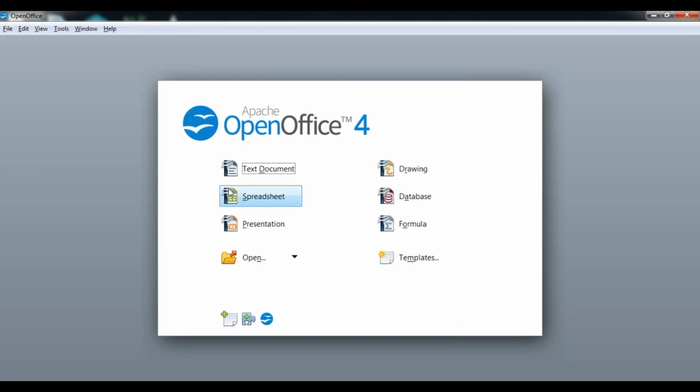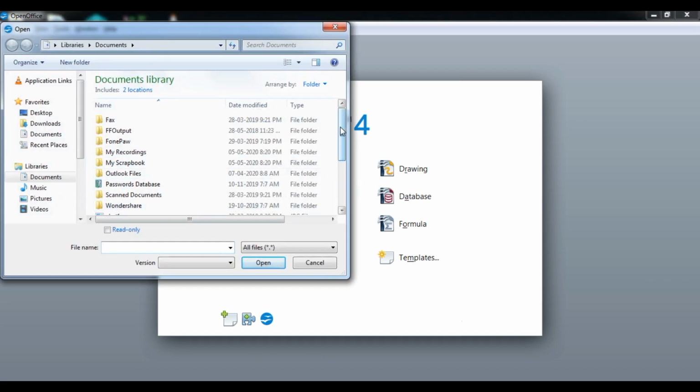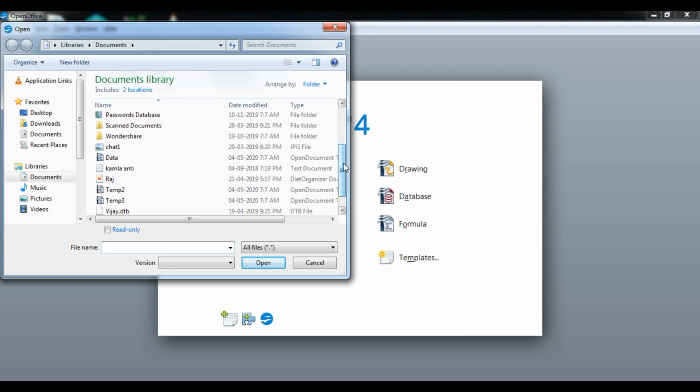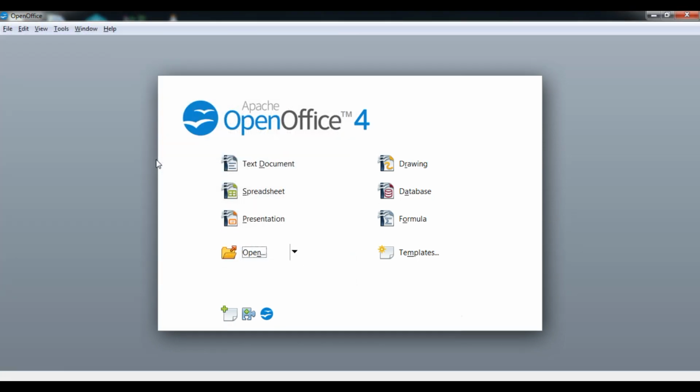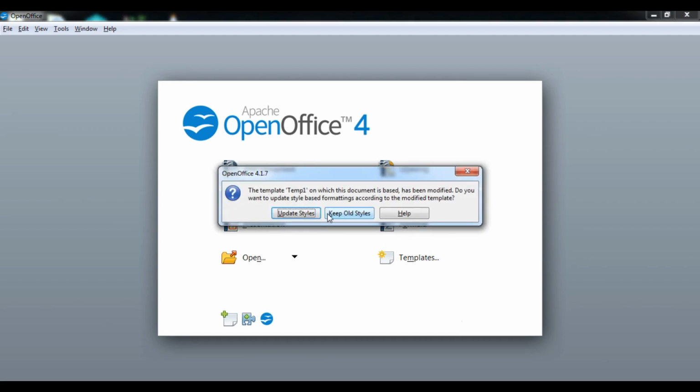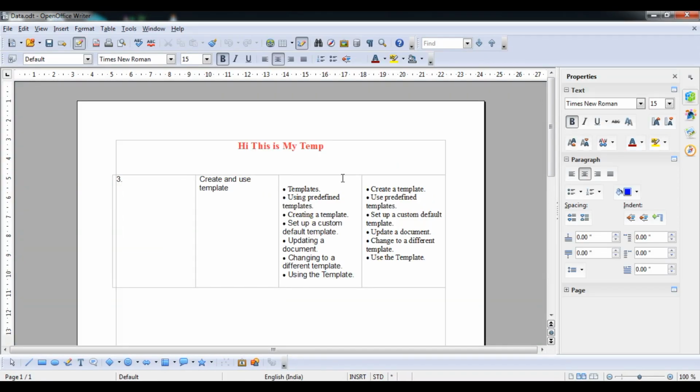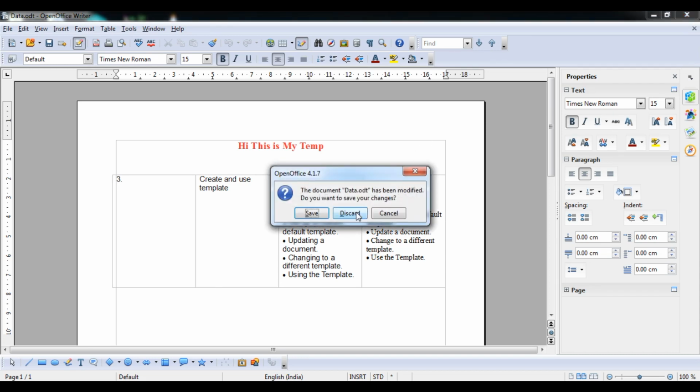or you can close this one, then open it by pressing the open button, and you will see the files that are in your computer. Select that particular file, and it will open in front of you. Whatever is mentioned here, you can see it open. Okay, so I have taught you how to open a file.